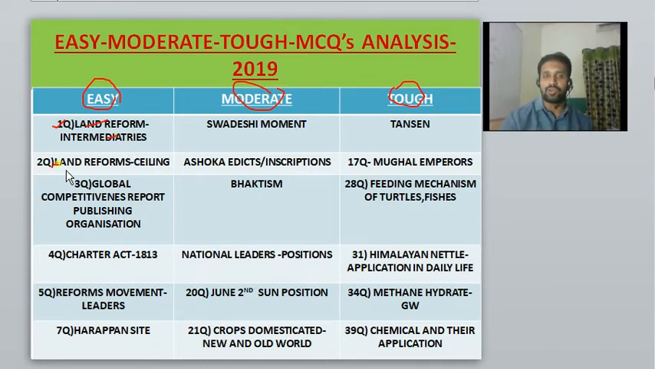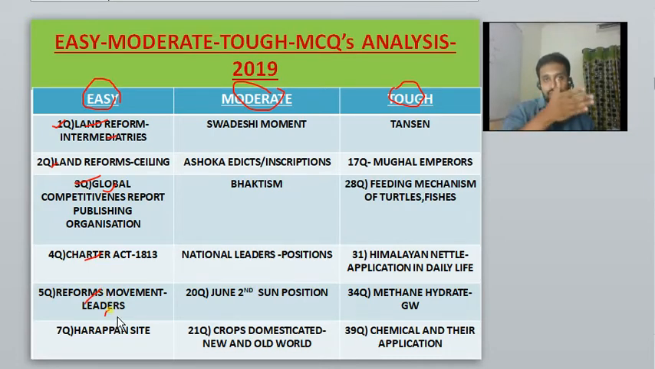The second question was also on land reforms, the land ceiling act. Third question, the global competitiveness index or report was published by which one of the following organizations? A very simple question was asked. Fourth question, Charter Act of 18. Fifth question, reform movements and the respective leaders.